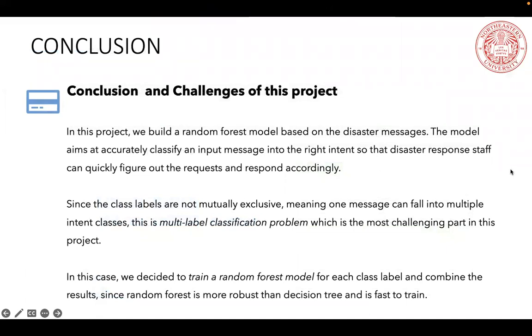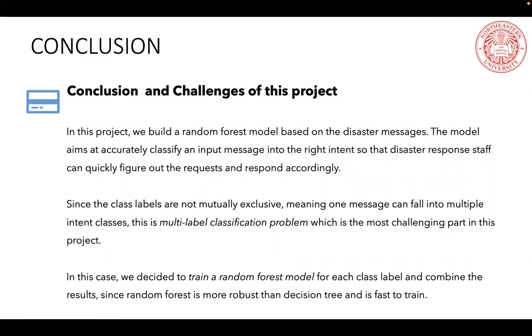And the last part is the conclusion and challenges of this project. In this project, we built a random forest model based on the disaster messages. The model aims at accurately classifying an input message into the right intent so that disaster response staff can quickly figure out the request and respond accordingly.